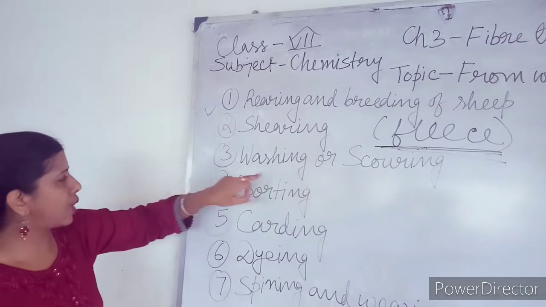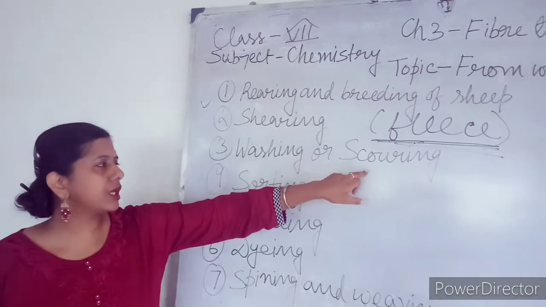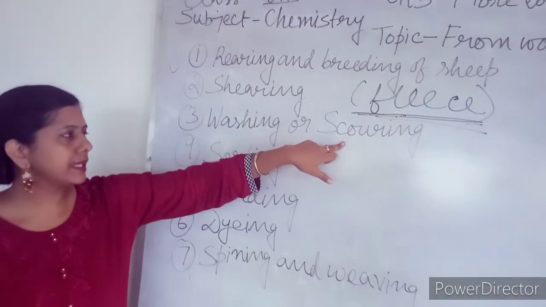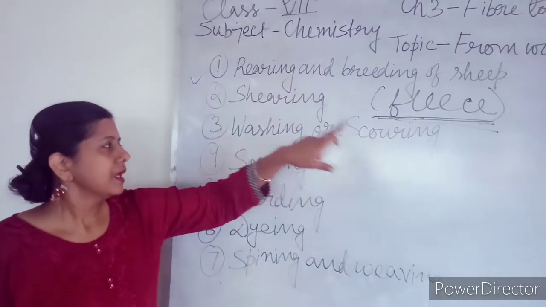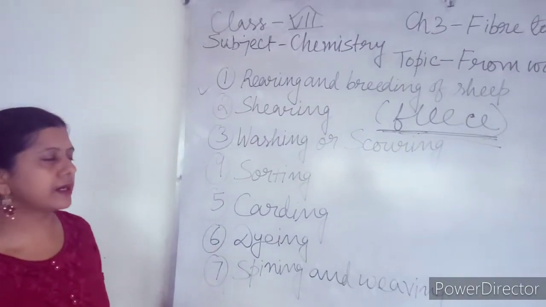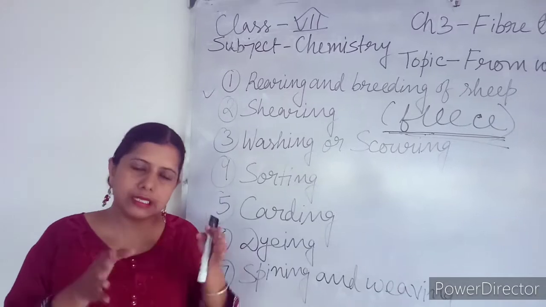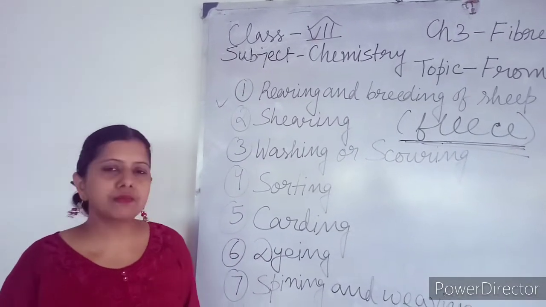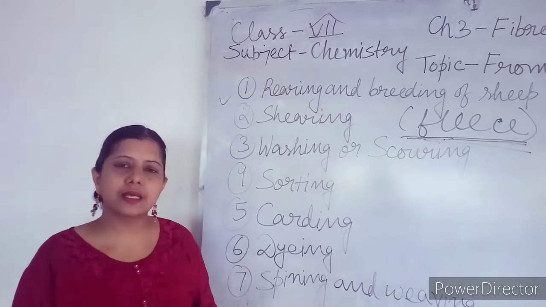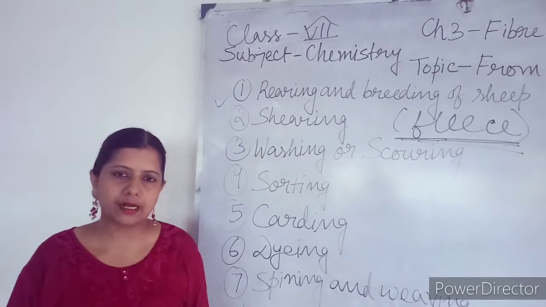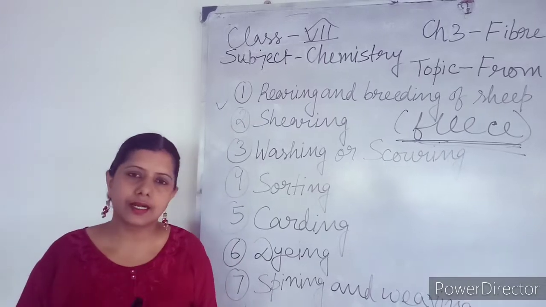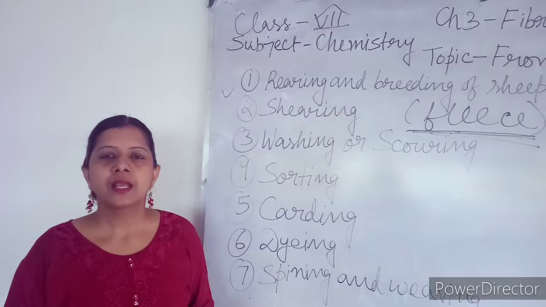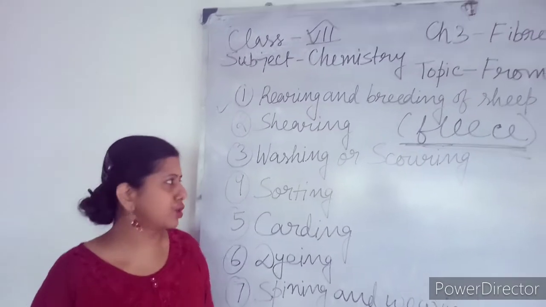Third step is washing, and another special name is there for washing, that is called scouring. Washing is also called scouring. The woolen fiber obtained from the sheep's body is dipped in detergent solution, and sometimes we add some antiseptic lotion also along with that, so that the grease and dirt which are present on the wool can be removed easily and germs can be killed also.